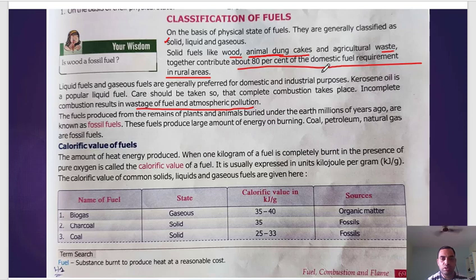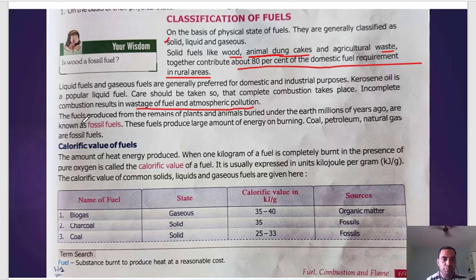There are certain fuels that are completely combustible. For example, the gas that we cook with is approximately completely combustible. Complete combustion means that when something is burned, no ash remains. Incomplete combustion means, suppose you take a piece of wood and burn it, then you can see the blackish part remaining after it is burned. From this, white smoke comes. There are different gases, carbon dioxide, carbon monoxide, lots of things are there.